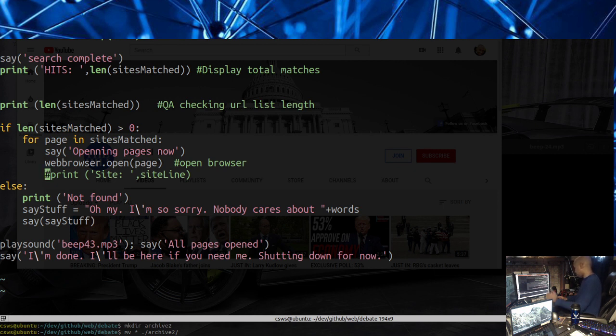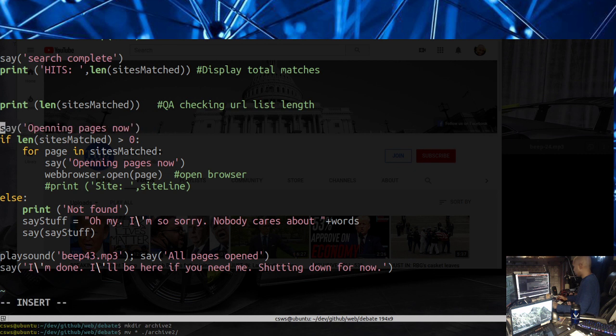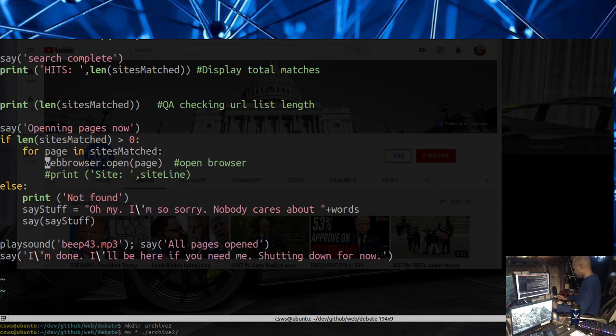"Opening pages now." We don't want to say that every time either. That's dumb. For page in sites matched, yeah, we don't want to say that here. We want to say that just before we start iterating through the list of pages. So let's remove that from here. And actually, I think I'm going to take this and put it here.